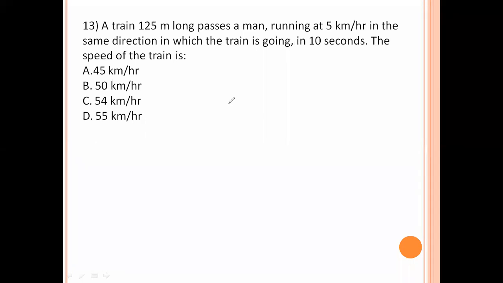A train 125 meters long passes a man running at 5 km per hour in the same direction in which the train is going in 10 seconds. What is the speed of the train? Here, in the same direction means relative speed is the difference of the speeds. So x minus 5, this is in kilometer per hour. So convert into meter per second, we get 5 by 18. Speed equals distance by time. Distance is 125 by 10.